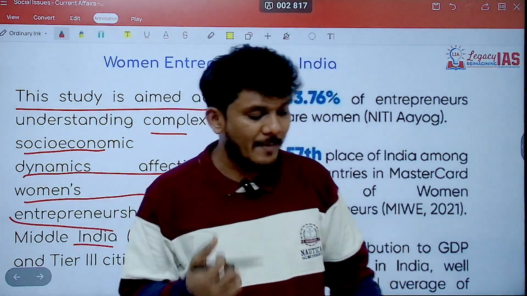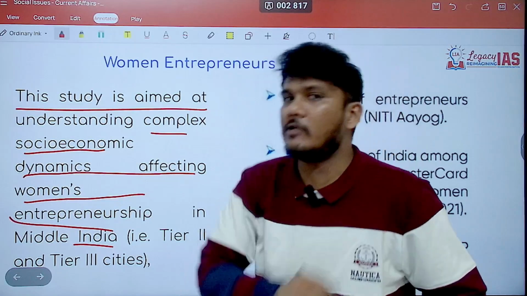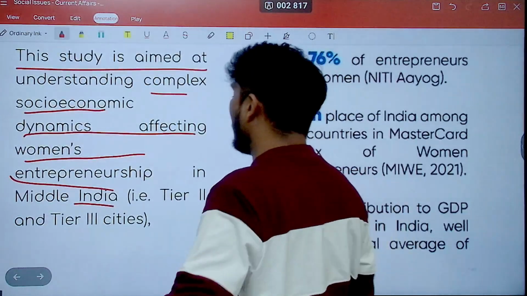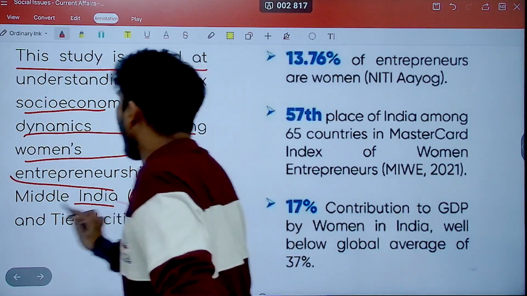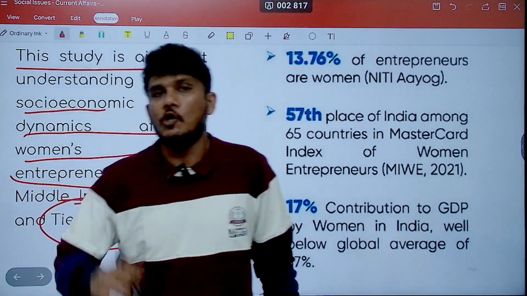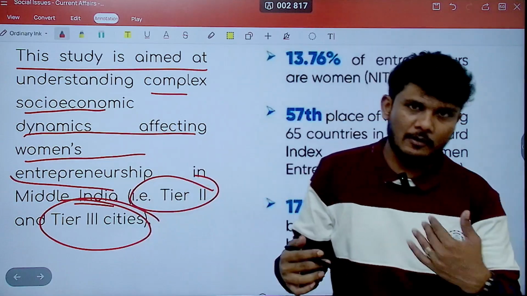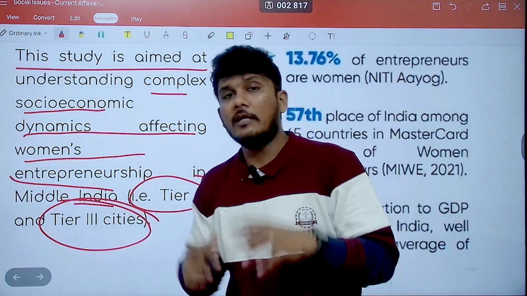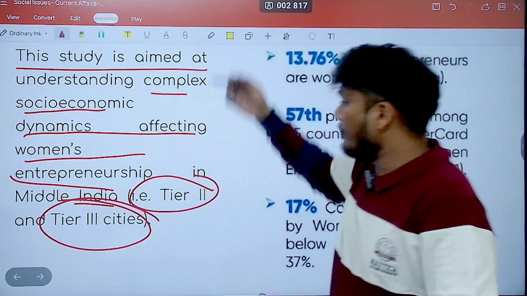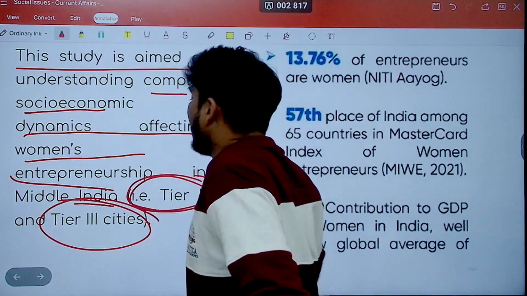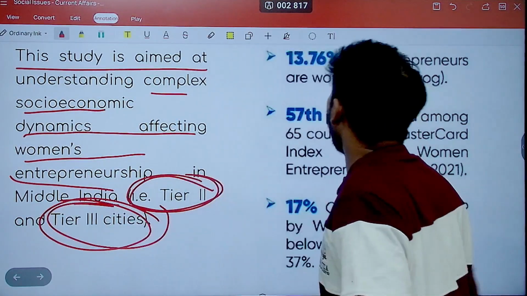Now, what is meant by Middle India? That concept can be important. With Middle India, we mean the tier 2 and tier 3 cities. So top India would be tier 1, and the tier 4 etc. will be the low India below it.